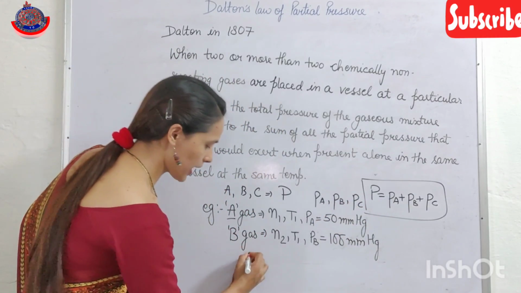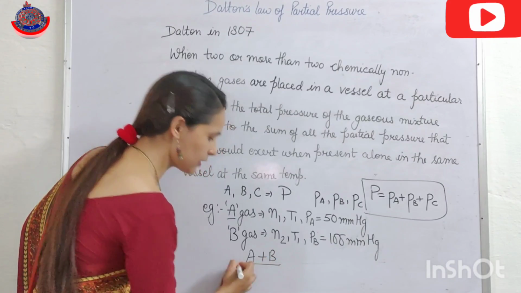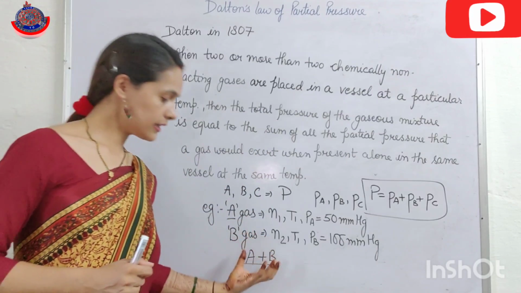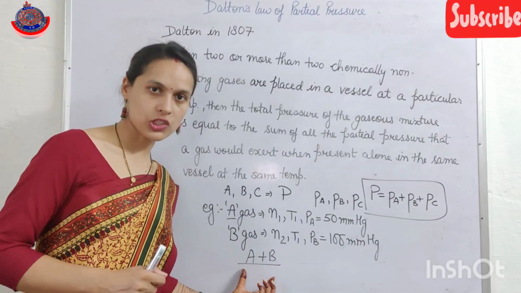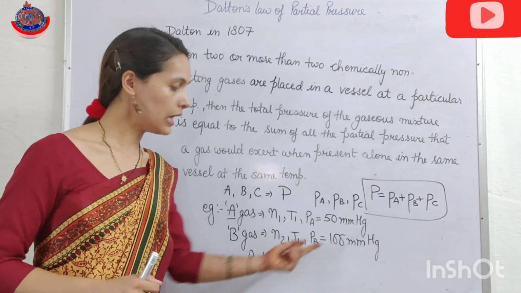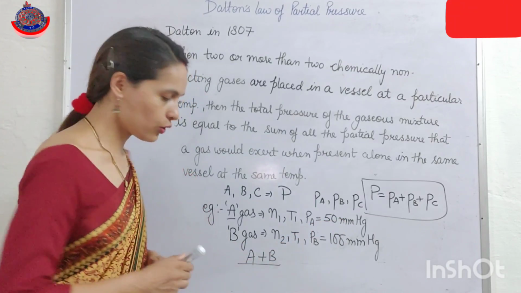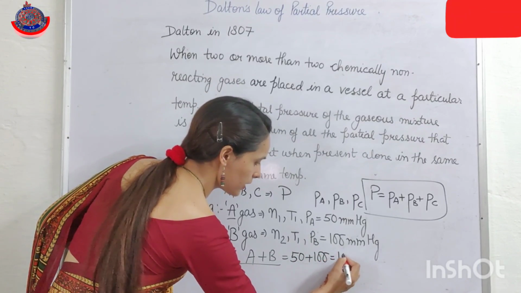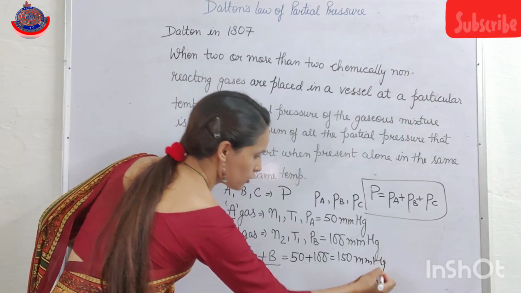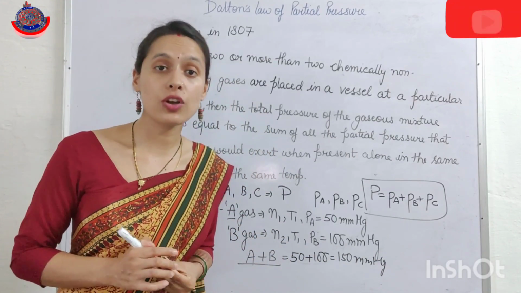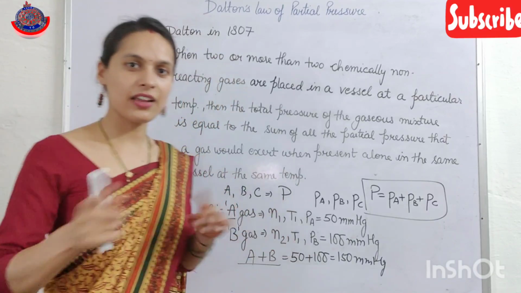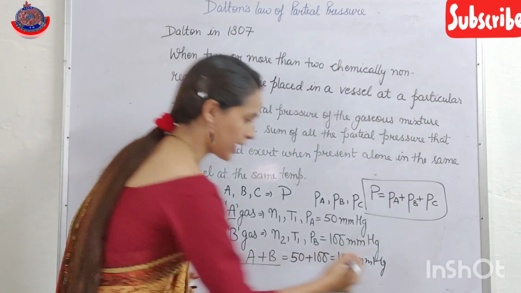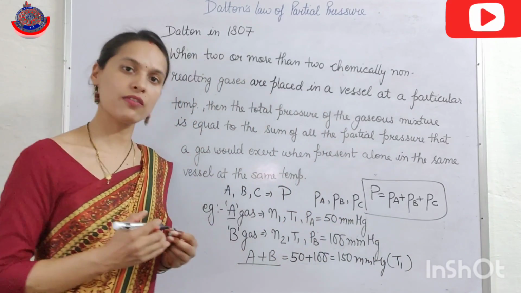When I mix these two gases A plus B, it forms a gaseous mixture, and if I apply Dalton's law, then the pressure exerted by the gaseous mixture is equal to the sum of the partial pressures of these two gases. That is equal to 50 plus 100, that is 150 mmHg. So the total pressure of the mixture is 150 mmHg, where the temperature is T1 and the vessel is also the same.